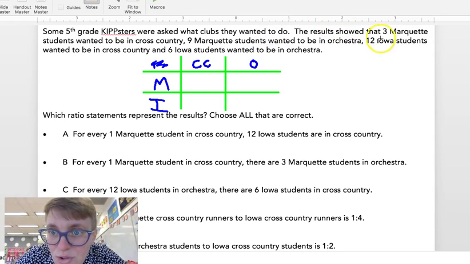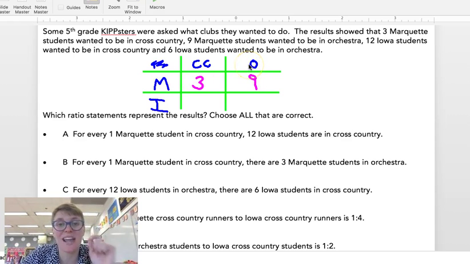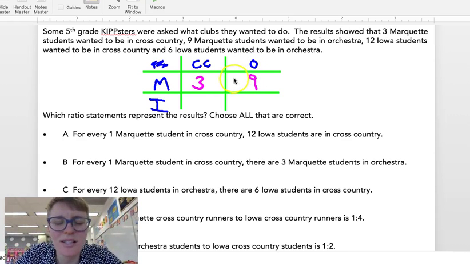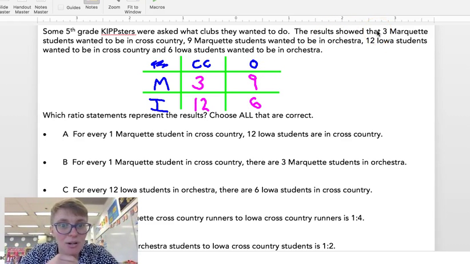So let's read this carefully. The results show that 3 Marquette students wanted to be in cross country. 3 Marquette cross country. I want to do that super carefully. Then it says 9 Marquette in orchestra, so 9 Marquette orchestra. I'm taking my time. I have seen some of my smartest kids switch these numbers and that makes everything else wrong. Take your time. Let's look at Iowa. 12 Iowa students in cross country and then 6 Iowa students in orchestra. Let me glance it over one more time to make sure I am on it. 3 Marquette in cross country, check. 9 Marquette in orchestra, check. 12 Iowa cross country, 6 Iowa orchestra, check.